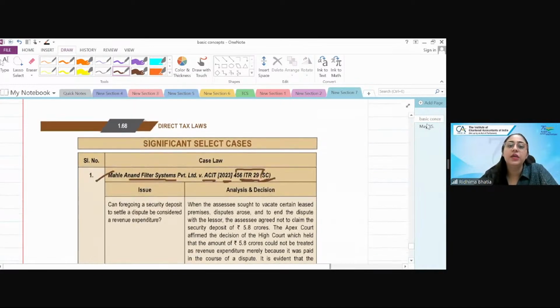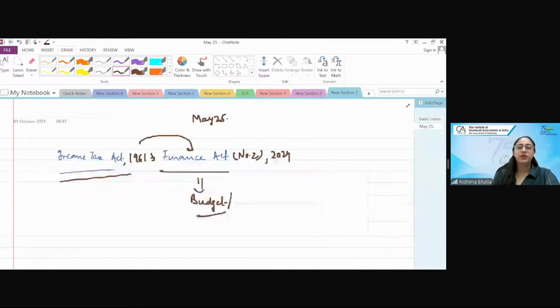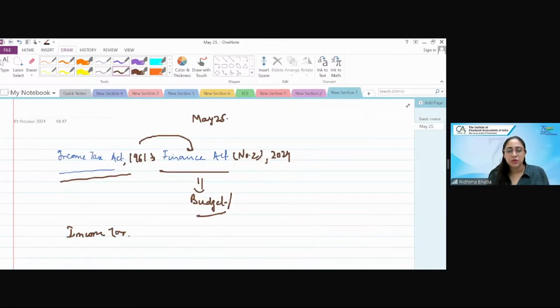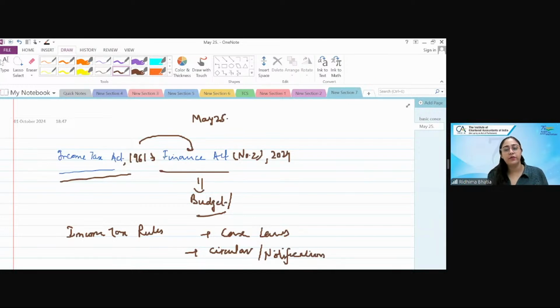So back to where were we? To understand income tax, we have to understand the Act, we have to understand the Finance Act, we have to understand the income tax rules, we have to understand the case laws, and obviously circulars and notifications. Now, the interesting thing is, all these things are covered in your study material topic-wise, so you do not have to go from one end to another to find them.